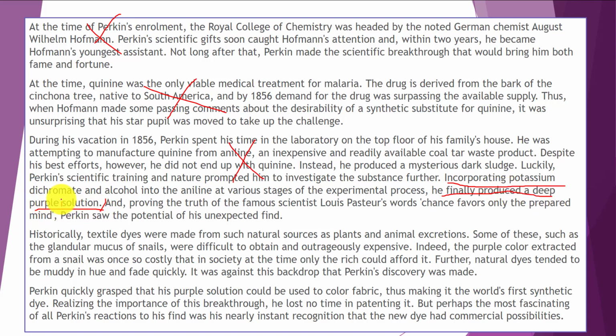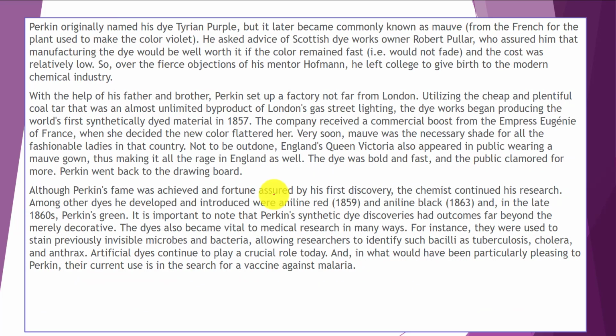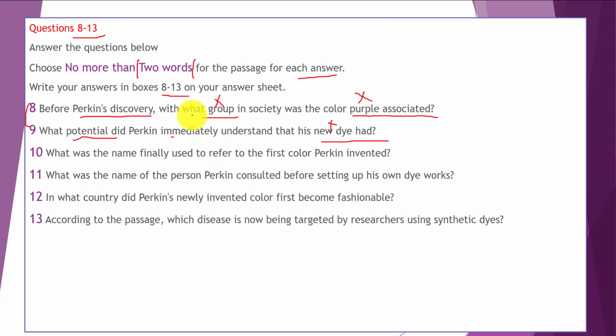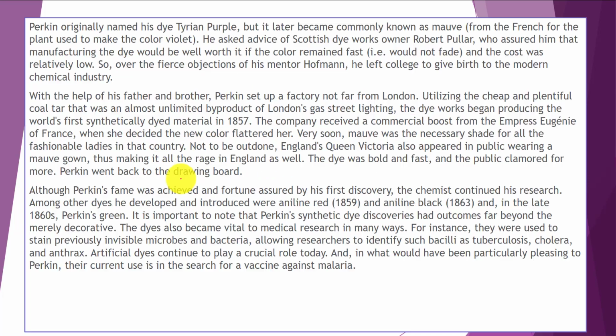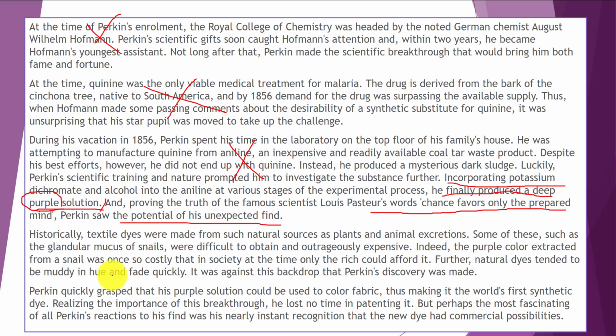We found purple here, and we're going to answer our questions. Proving the truth of the famous scientist Louis Pasteur's words, chance favors only the prepared mind. Perkin saw the potential of his unexpected find. Let's go to the questions. Before Perkin's discovery, we're going to look for a group and also a potential. Okay, now let's go to the passage and answer our questions. Historically, textile dyes were made from such natural sources as plants and animals' excretions.